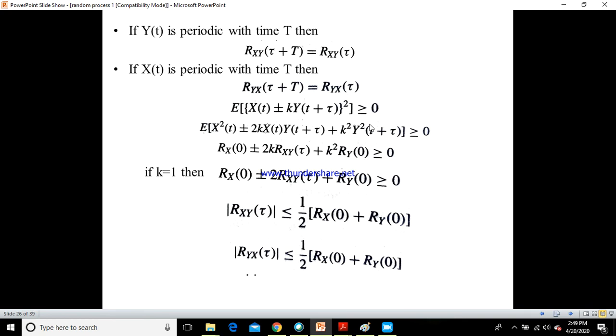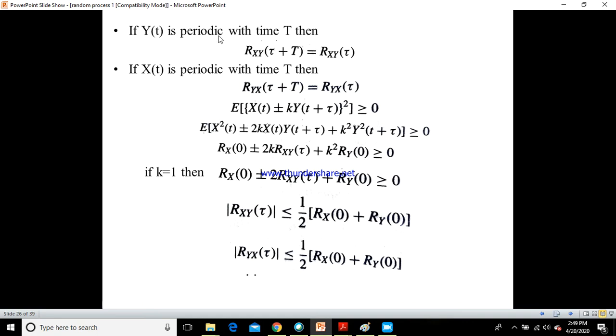Further, if I derive this, what would be the terms Rxy of tau and Ryx of tau? Let us derive that now. If y of t is periodic with time t, then Rxy of tau plus t would be equal to Rxy of tau.